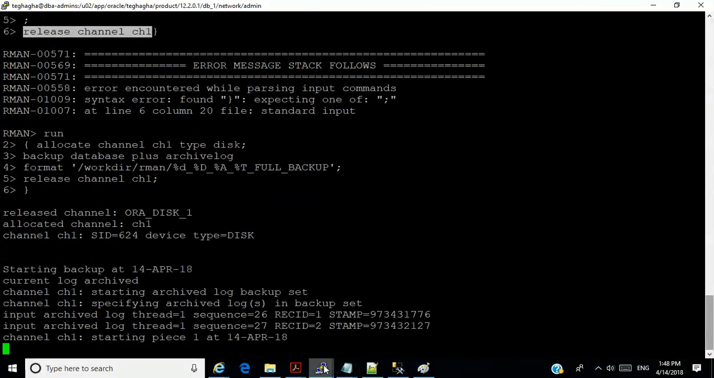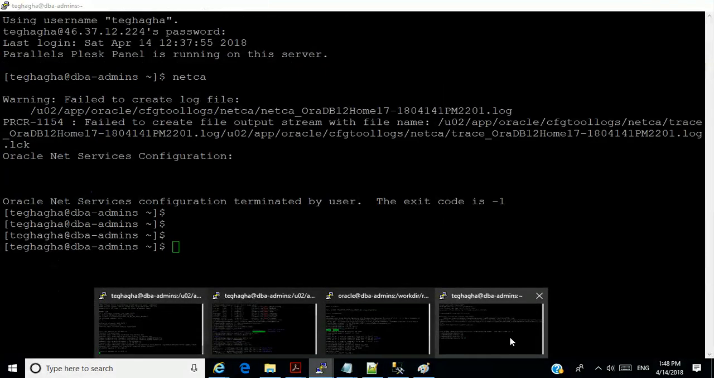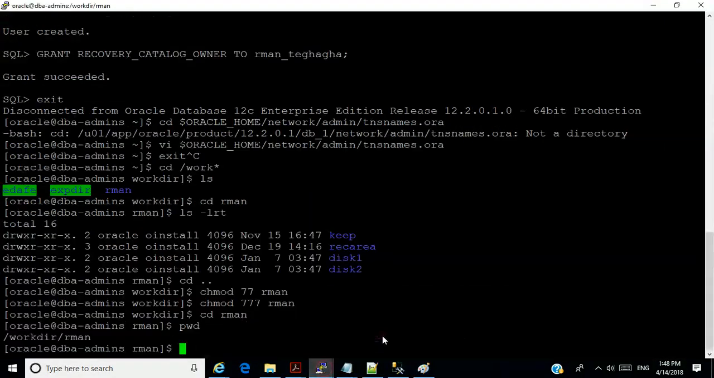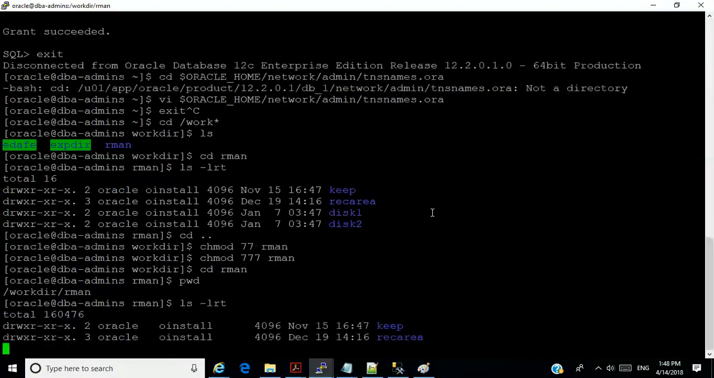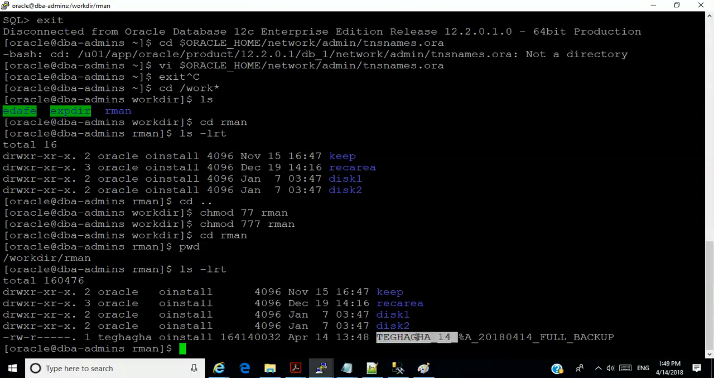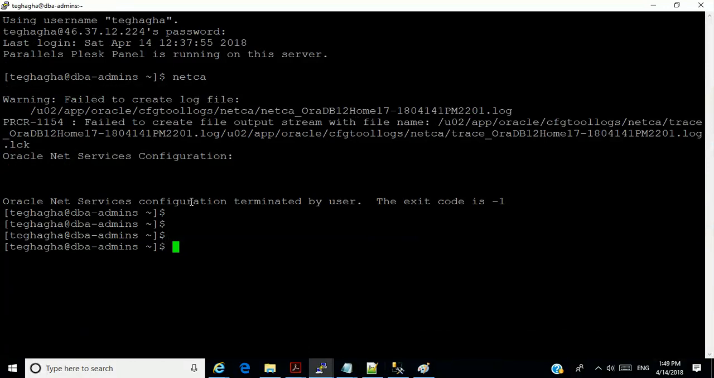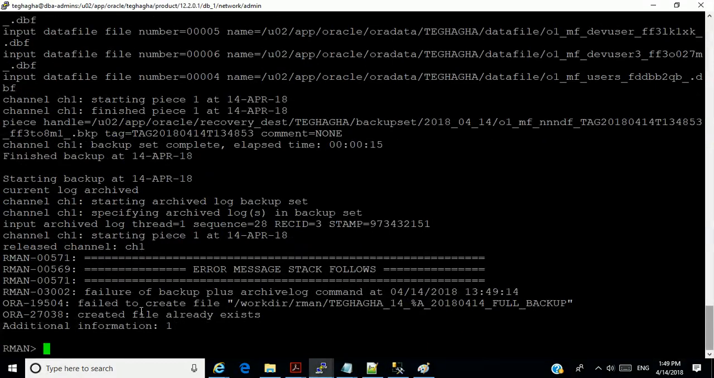Let me quickly go under that directory and see whether there's anything happening there. See, a backup is being made in another location. Okay. See the name of the database. That is the D parameter.